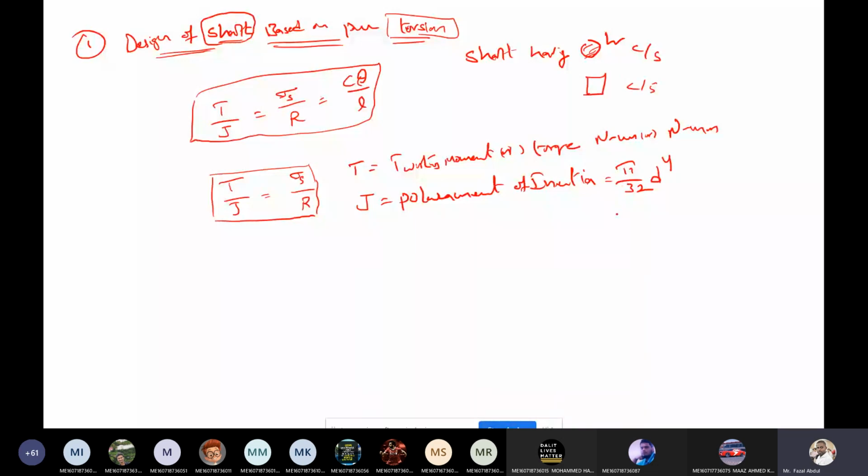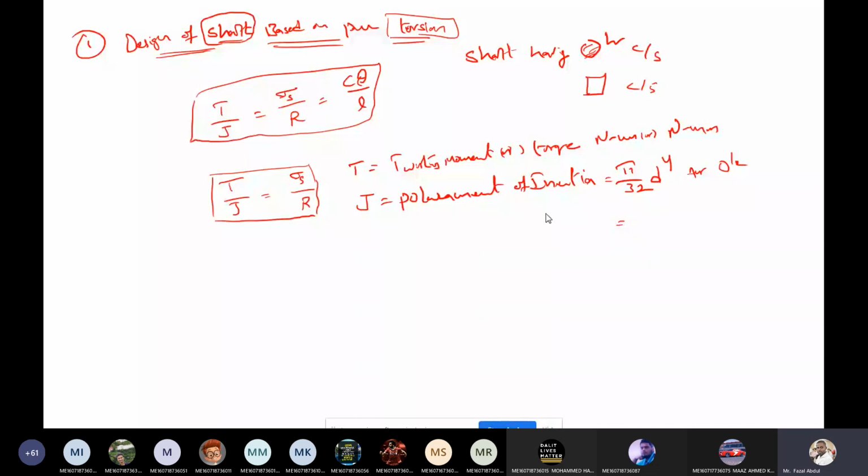Now tell me, if the shaft is having a square cross section, what is the polar moment of inertia? Anybody? Please respond. You already completed polar moment of inertia in the engineering mechanics subject and strength of materials subject also.